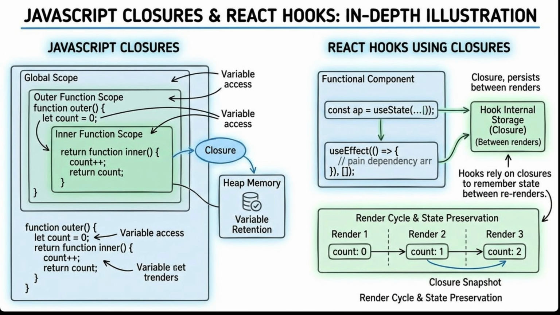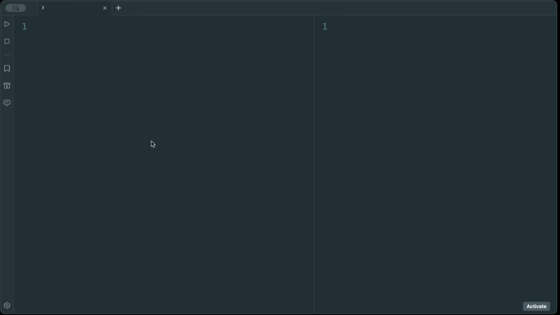Closures are essential for React because hooks like useState, useEffect, and custom hooks all depend on closures internally. So we can say a closure remembers the state between re-render cycles. So let's begin with a simple, understandable example.